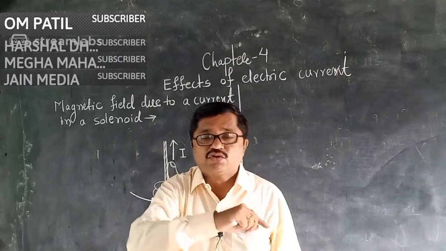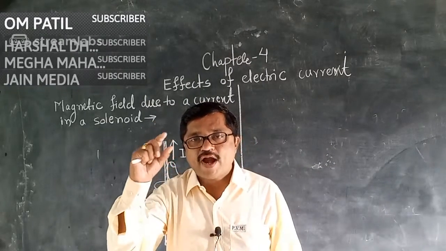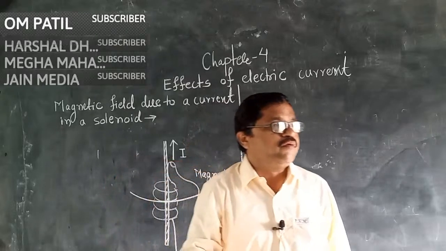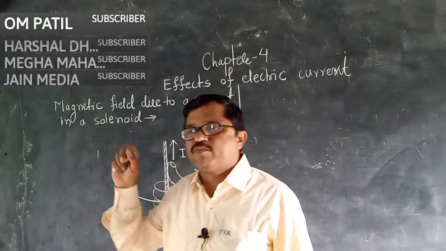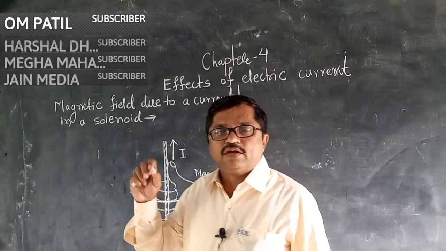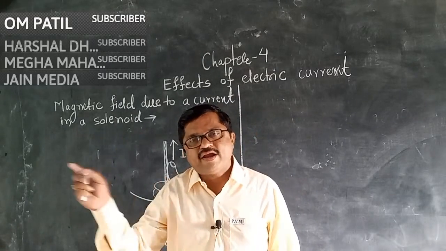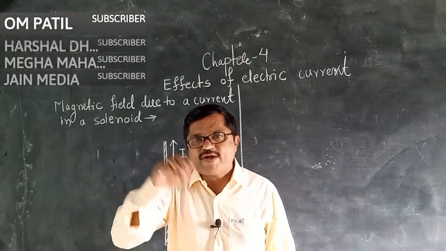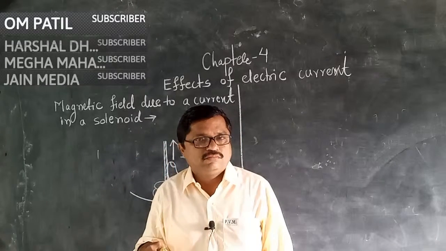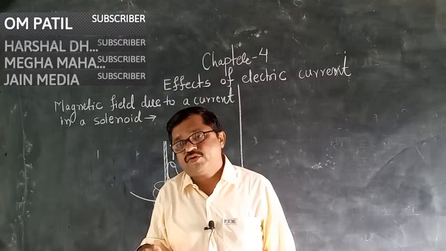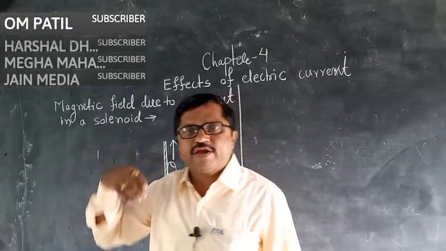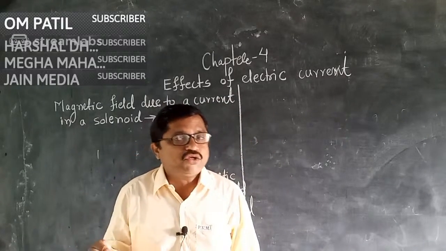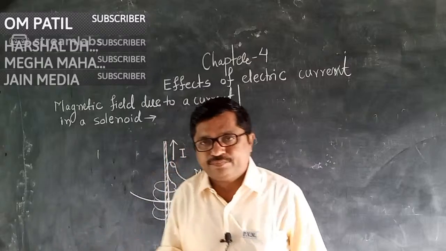And as it melts quickly, it stops the high current. And as the high current is stopped, the fuse protects very valuable instruments like TV set, AC, fridge, music system, geyser, mixer, grinder. Many electrical equipment that we use in our house is always protected by the fuse. Instead of a fuse, these days a new technology, the miniature circuit breaker, MCB, is there.